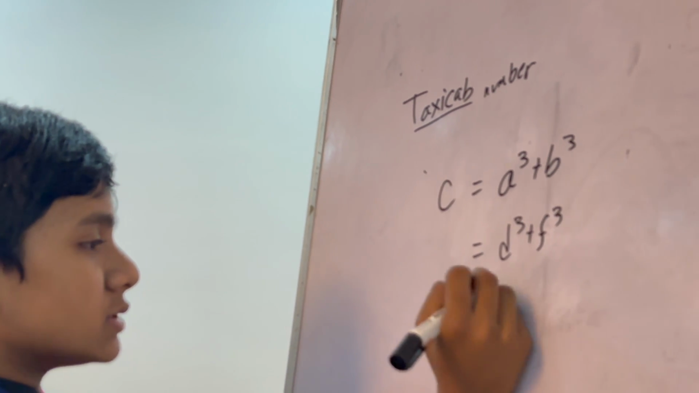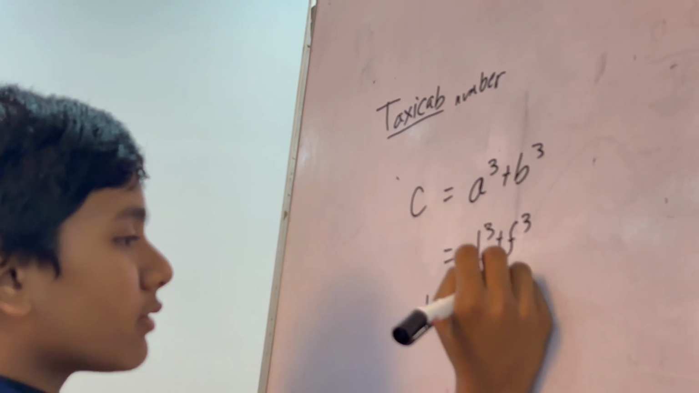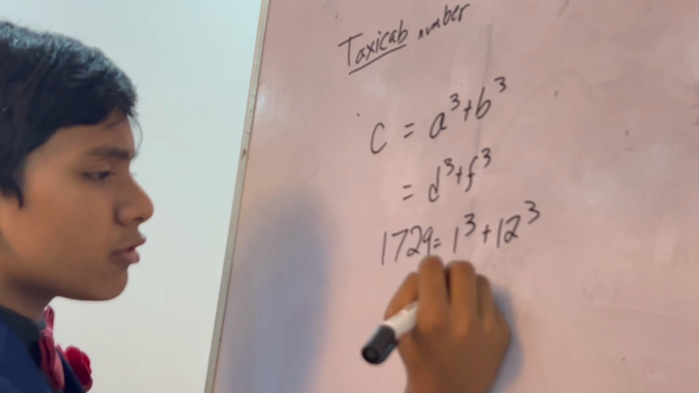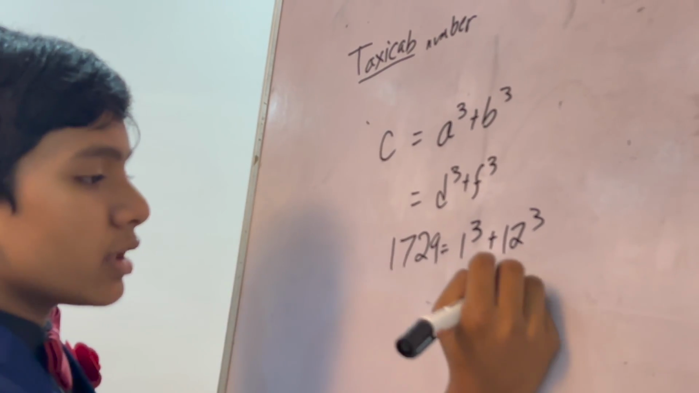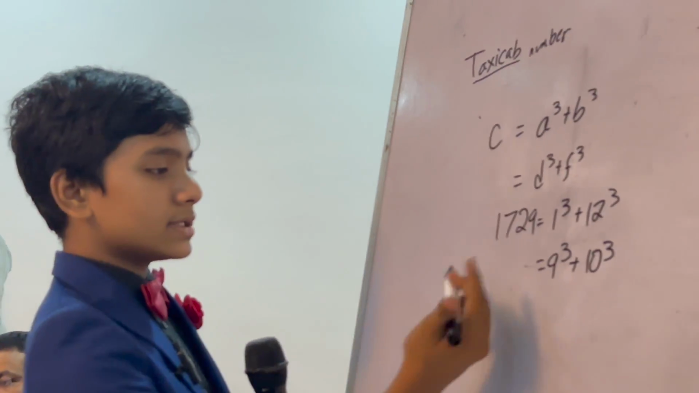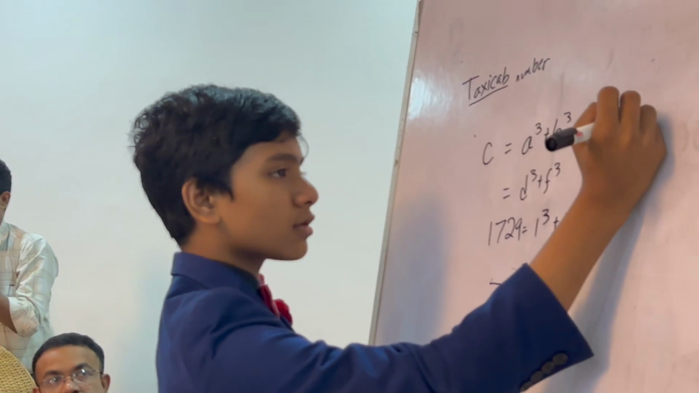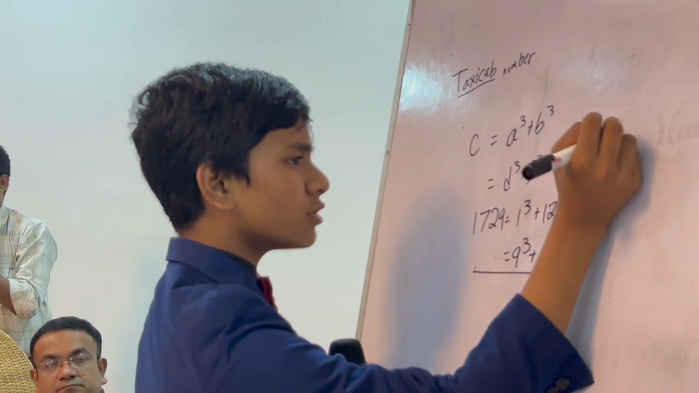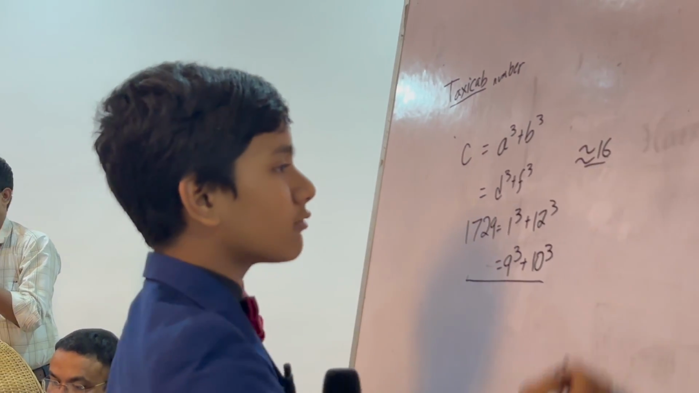So, for example, 1729 can be written as 1 cubed plus 12 cubed. And if I remember correctly, it can also be written as 9 cubed plus 10 cubed. So that's what makes it a taxi cab number. And of course, there are a lot more of these. I believe we've discovered around 16 so far, but they get rapidly bigger.